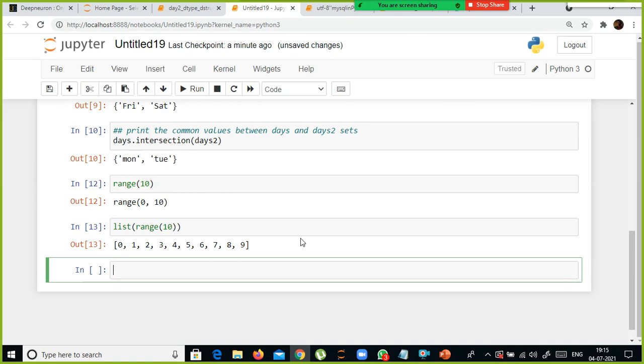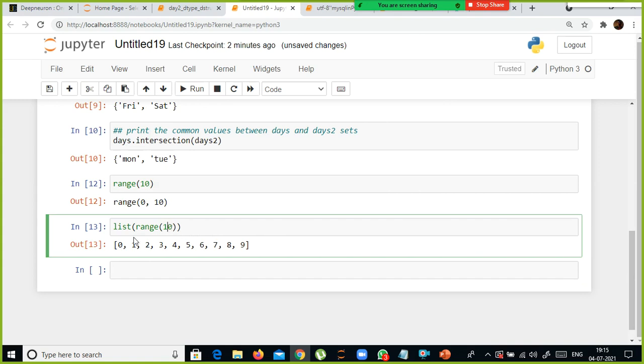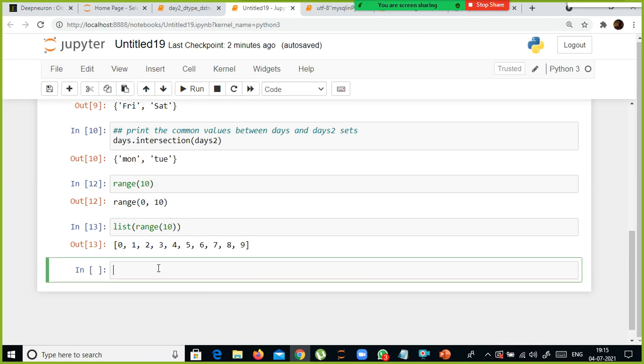And if you specify the maximum value here, it will generate the values starting from 0 to this maximum value. But a maximum in the sense, start from 0, and then end minus 1. The same principle is applicable here also, n minus 1. But in total 10 values here.